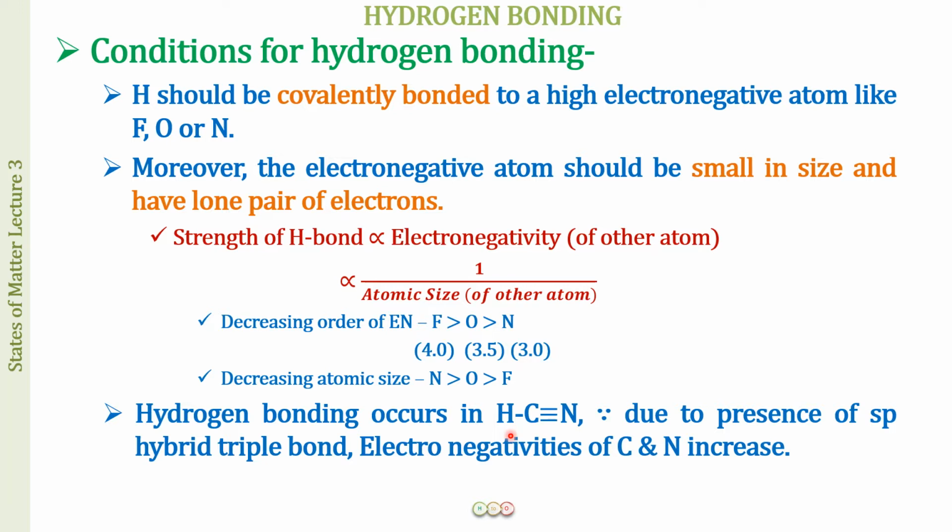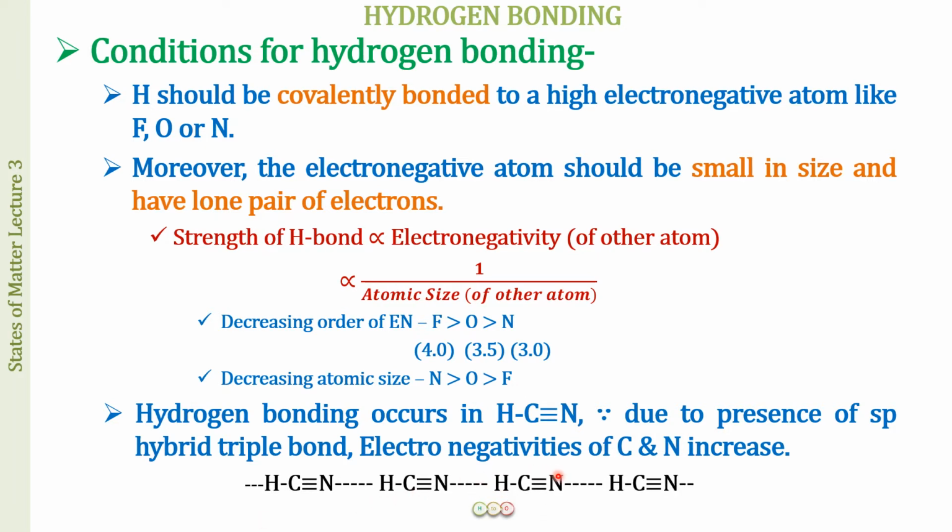Okay, we will be talking more about this when we talk about the organic compounds. There you will be able to understand all this much better. Okay, do not worry if you have not understood. Just for an example, I wanted you to understand that there are certain cases where carbon bonded to hydrogen, this hydrogen is also going to participate in hydrogen bonding like this.